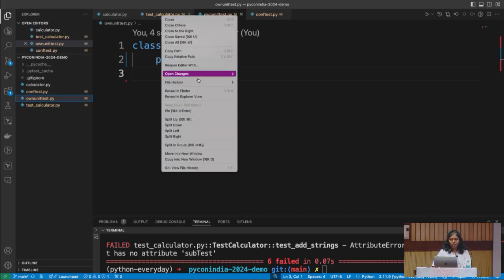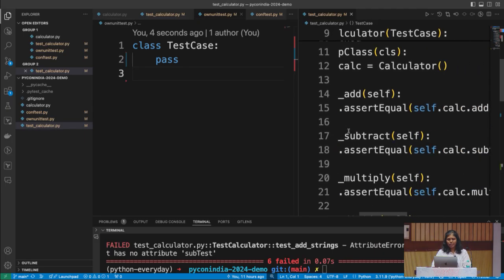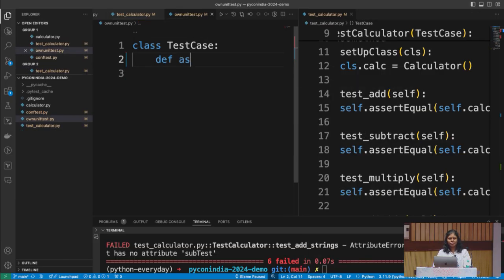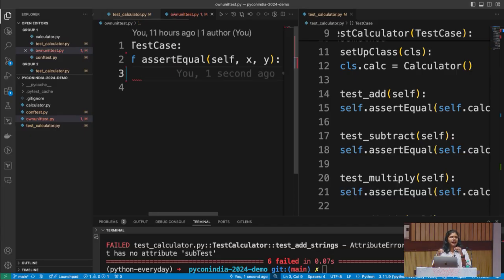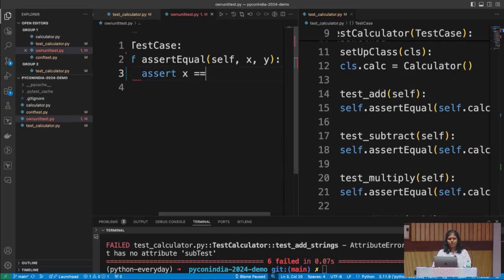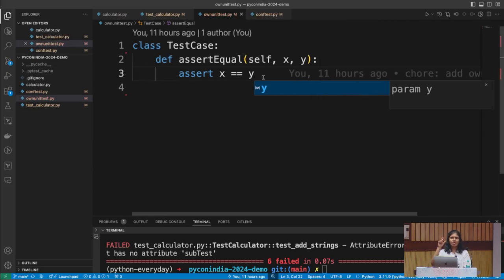I would also like to open this up so that we know what we are working with. For assertEqual, we'll usually pass two parameters, correct? So let's write that function, def assertEqual, and to this we'll pass x and y. And if it's not equal, what error should it raise? Assertion error, exactly. So we'll just do an assert here, x equal to y, and our assertEqual is done. So I'll close this. Now you get the gist of how to read the signatures and how to write new functions. Let's bring this back.